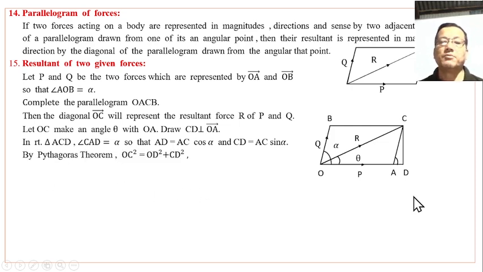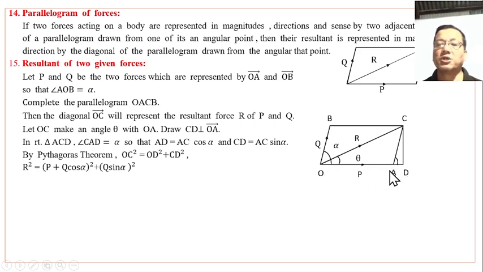By Pythagoras theorem in the right triangle OCD, the hypotenuse OC square equals base OD square plus CD square. OC is represented by R, whereas OD is OA plus AD.